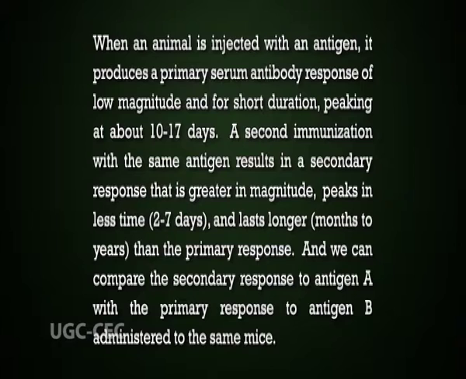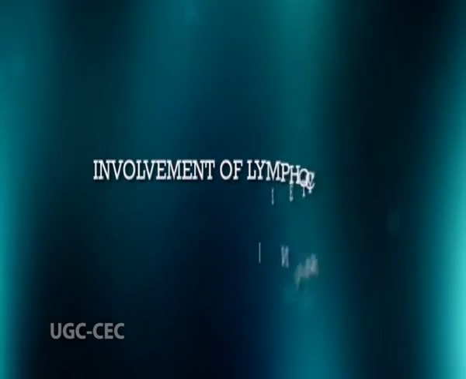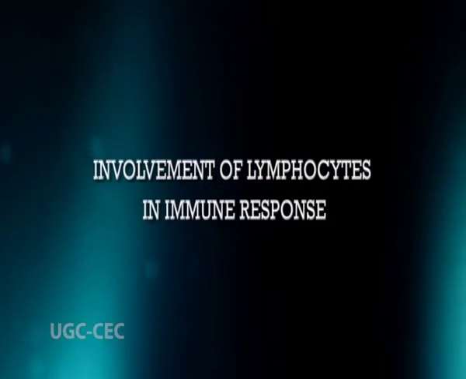A second immunization with the same antigen results in a secondary response that is greater in magnitude, peaks in less time, that is 2 to 7 days, and lasts longer, like months to years, than the primary response. And we can compare the secondary response to antigen A with the primary response to antigen B administered to the same mice. Now coming to the involvement of lymphocytes in immune response.